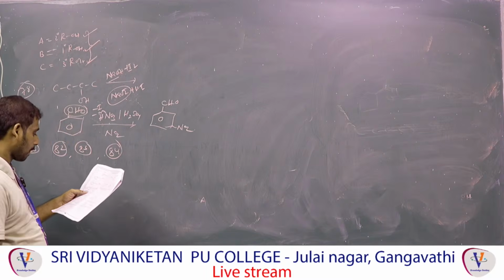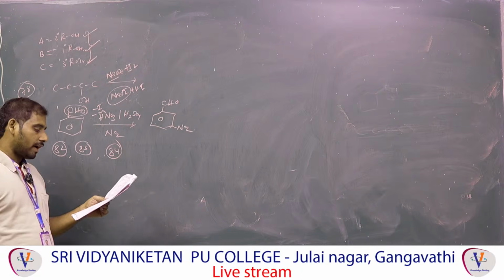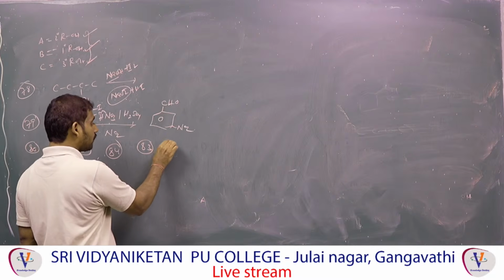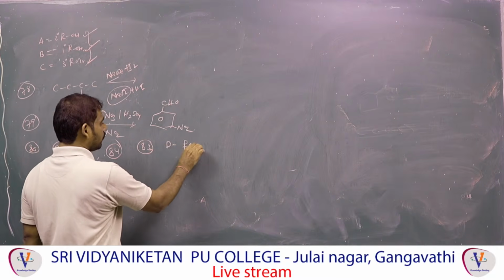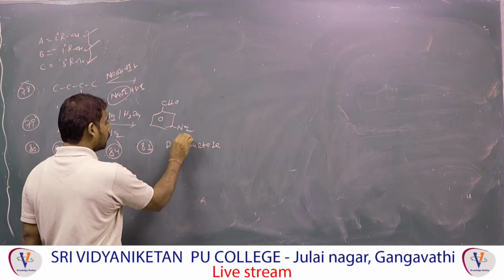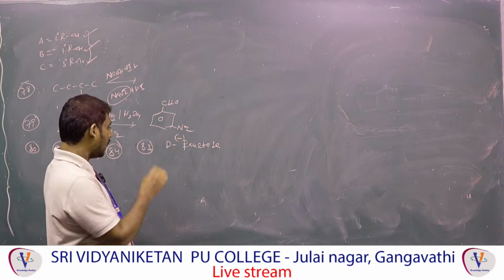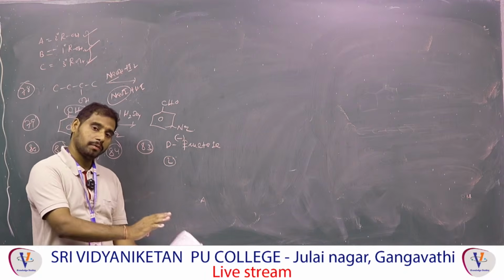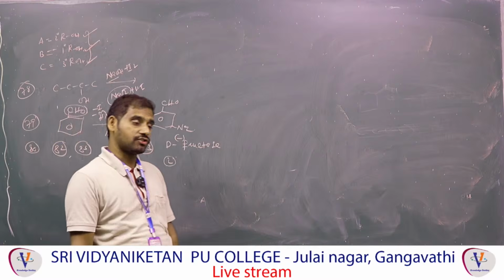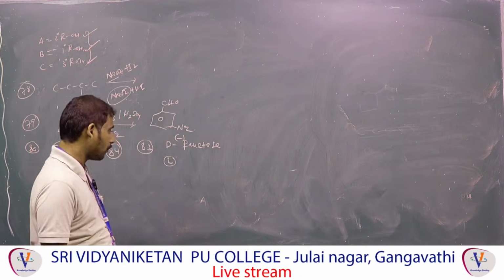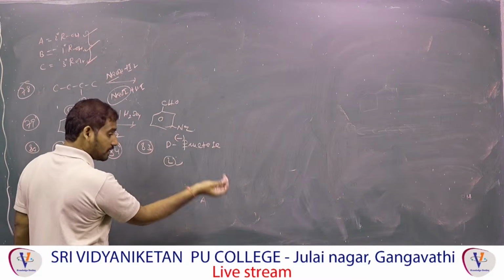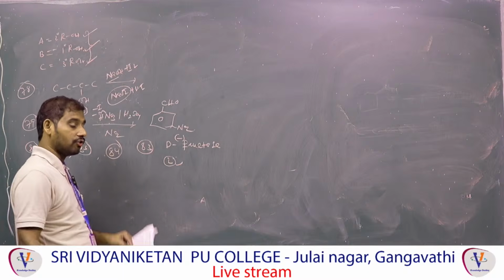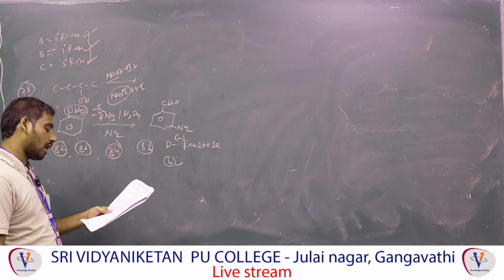Next one is 83. Which of the following is the correct structure of L-fructose? Observe what I am saying. Already we know D-fructose. Actually in our syllabus D-fructose is there. L-fructose means whatever the configurations of OH groups are, the OH groups are exactly opposite to the D-fructose structure. Where OH is on the right side, you have to write left side. Where OH is on the left side, you have to write right side. That is only called L-fructose. So the option is the third option.